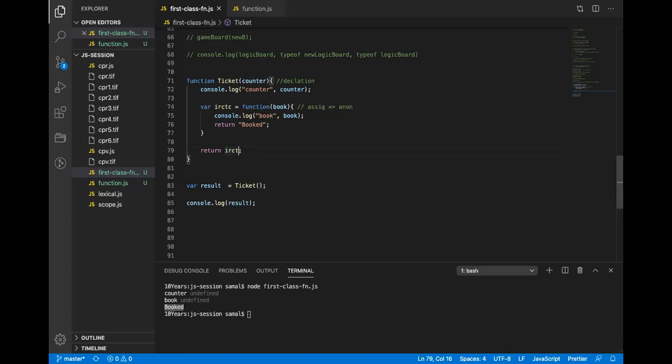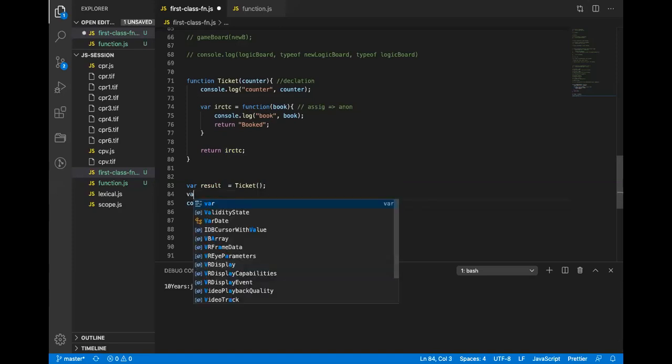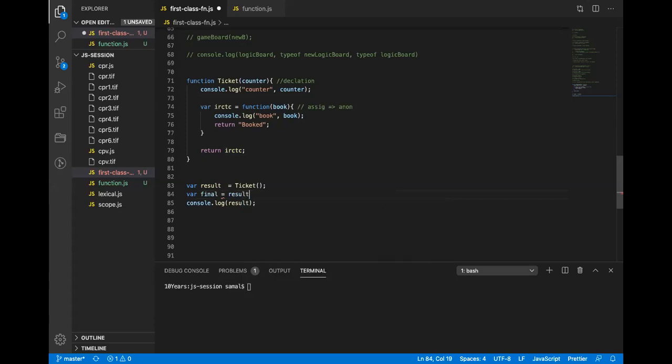If I change this, now it will be a function reference of an anonymous function. Right? Now if I do this, okay, let me just do something like this. Let's say final. I'll just bring the final. Now what will be the value of final? It will be booked, right?